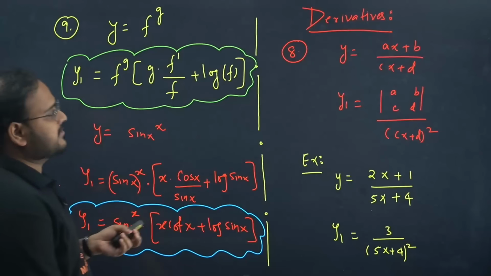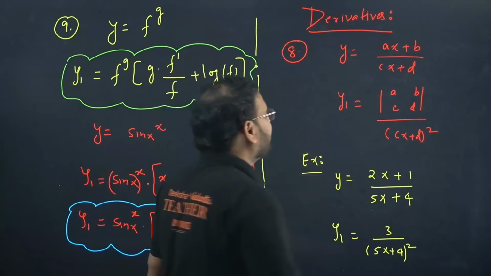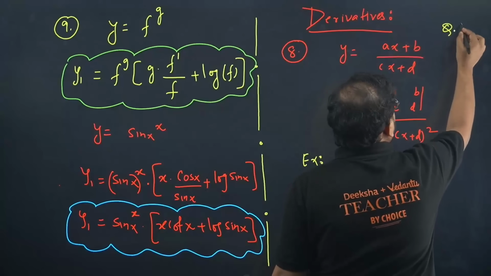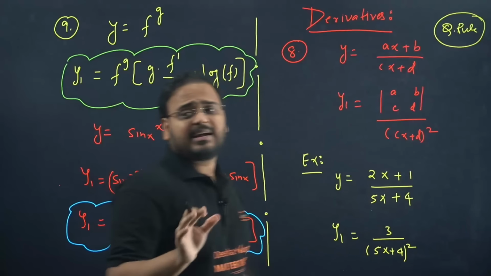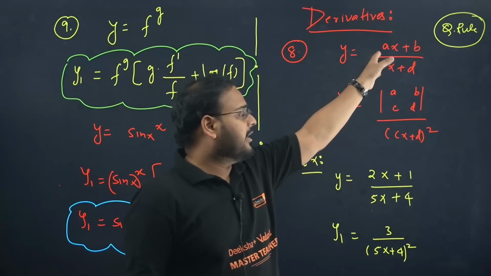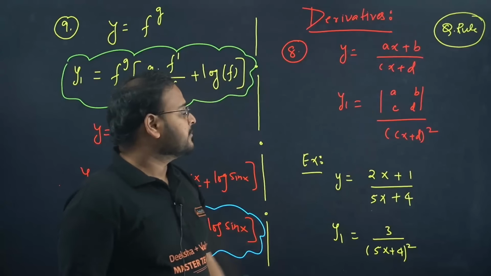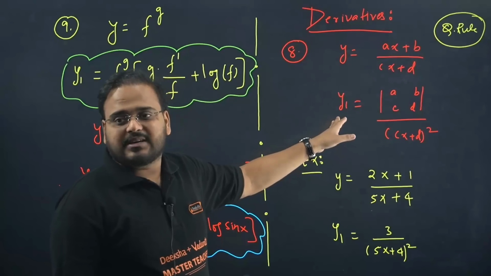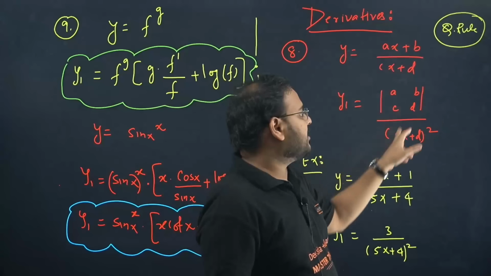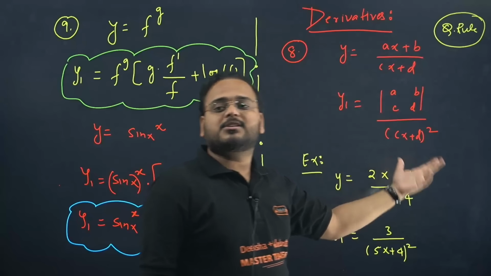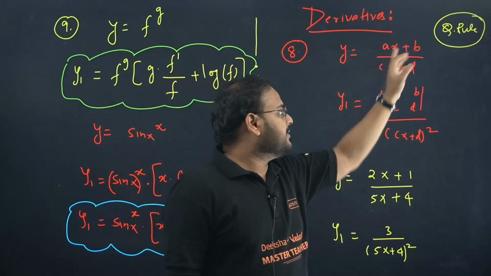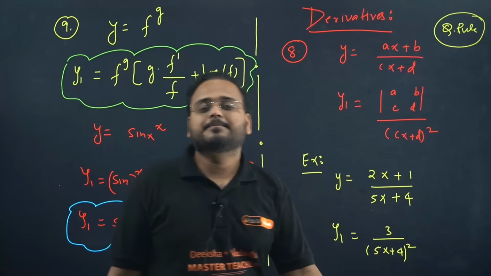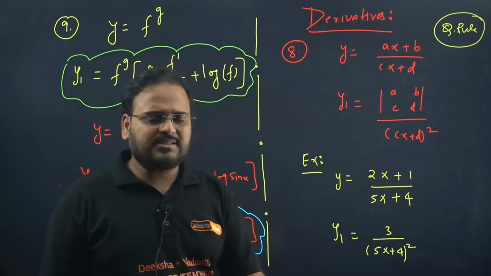Next one, derivative. Some tricks are there. This is very, very important. Quotient rule trick. If not directly, you will keep using it many, many times. Whenever you have the function of the form ax plus b over cx plus d, then y1, the derivative, is given by the determinant of the coefficients divided by the denominator the square. I'll repeat. Determinant of the coefficients a, d, b, c in the same order divided by denominator the square, as in the quotient rule.